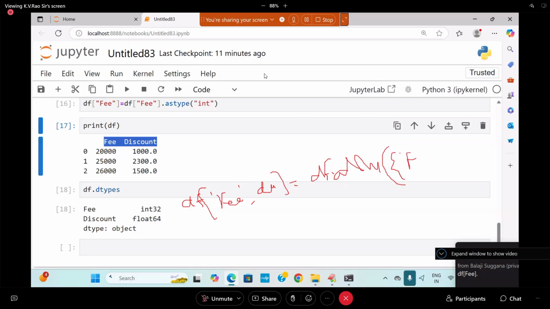Fee. You are writing fee and you are writing colon int type, comma, discount. You are writing discount, colon what? float. Or whatever type you like. Close this, and this is going to convert the fee into integer and the discount into float, like a dictionary format you are mentioning.